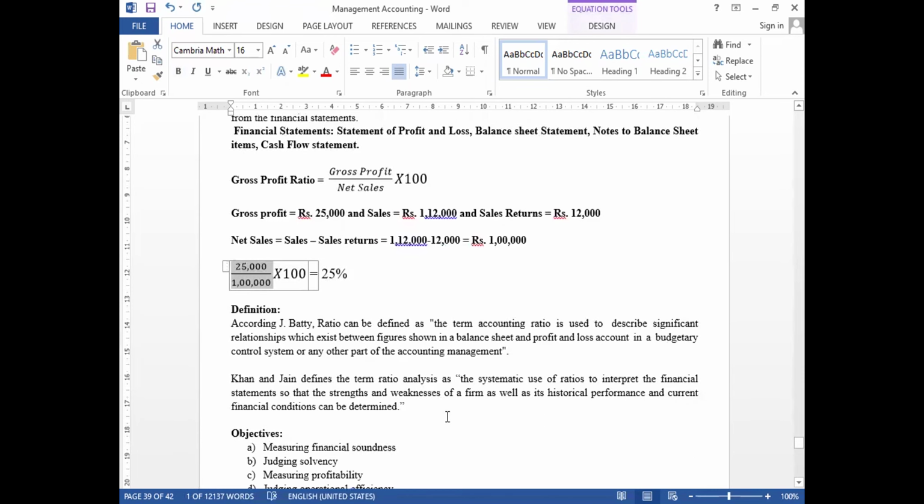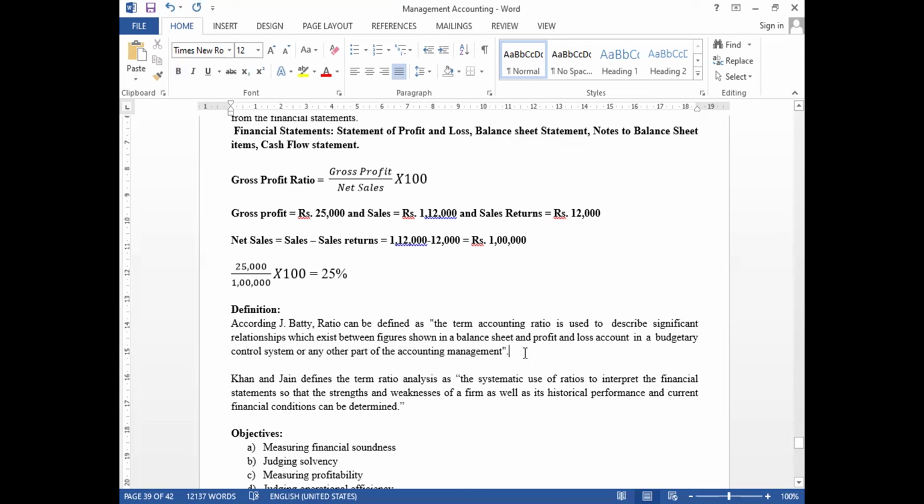Okay, so many people have defined what ratio analysis or financial statement analysis is. According to J. Batty, the term accounting ratio is used to describe the significant relationship which exists between figures shown in a balance sheet and profit and loss account, in a budgetary control system or any other part of the accounting management.